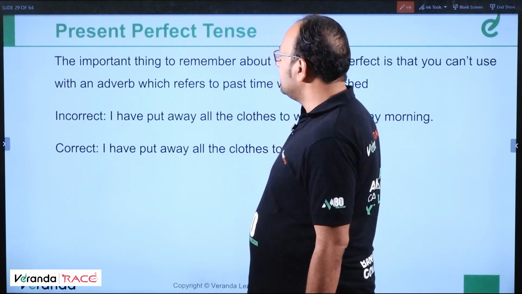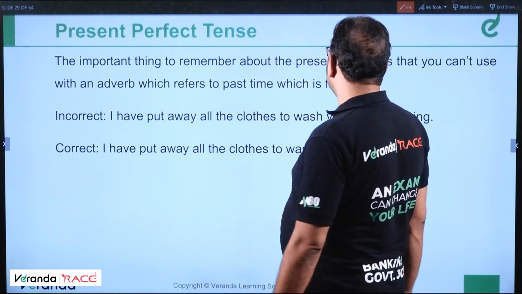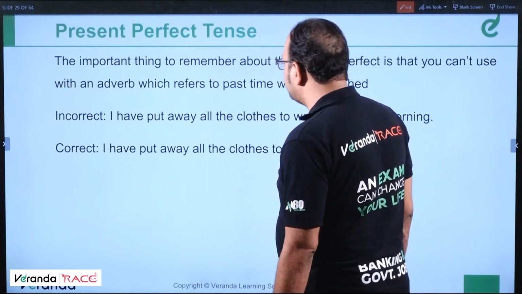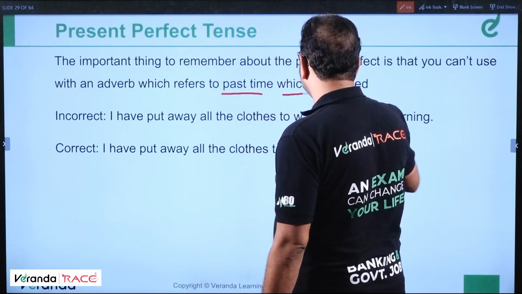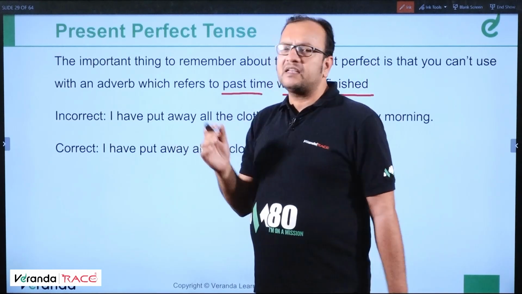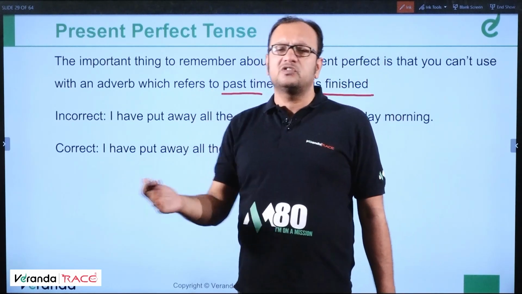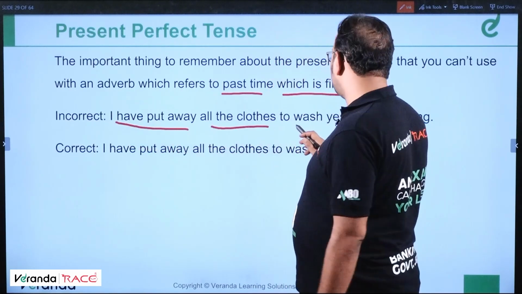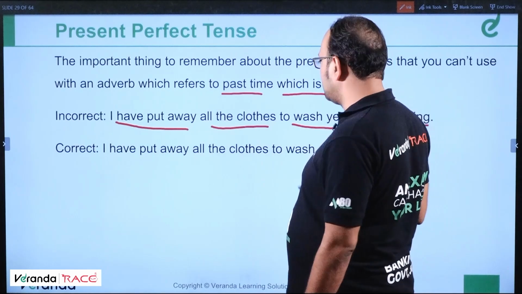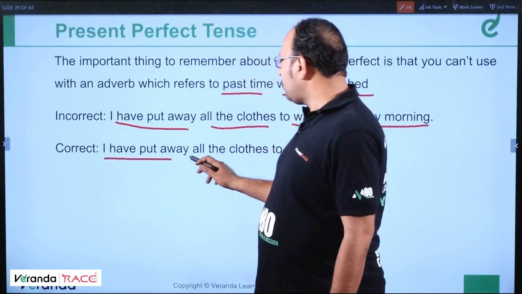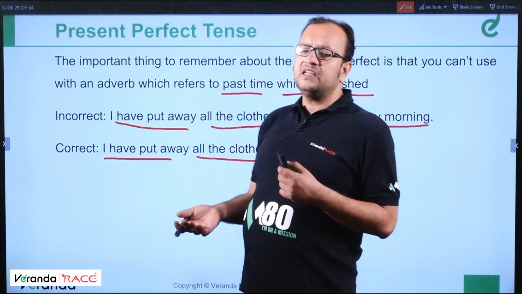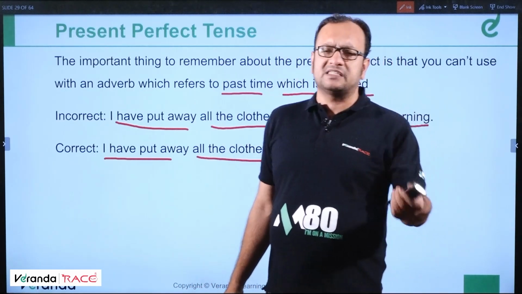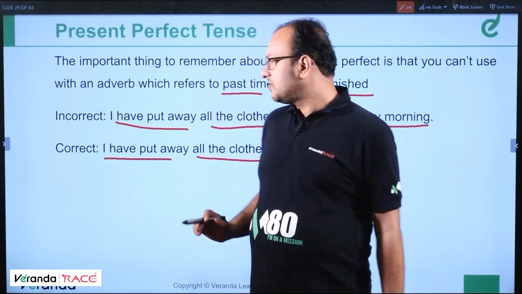present perfect tense. Okay. The important thing to remember about the present perfect is that you can't use it with an adverb which refers to past time which is finished. So if in a past time an event is finished, we cannot use the present perfect tense. For example, I have put away all the clothes to wash yesterday morning. This is incorrect. So an action that was completed in the past cannot be written in present perfect tense. That is for sure. Okay.